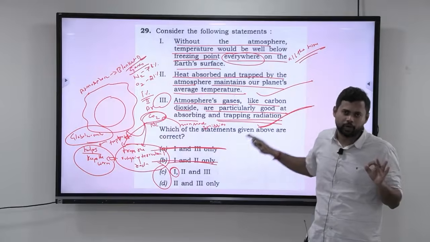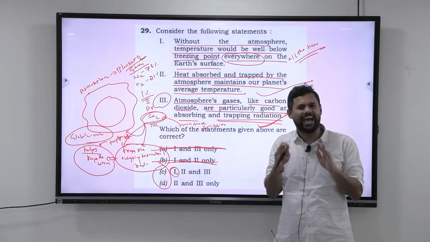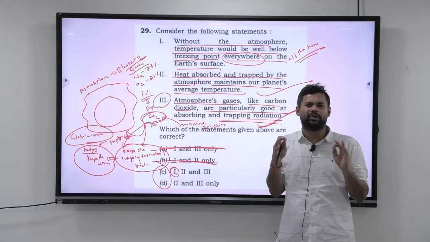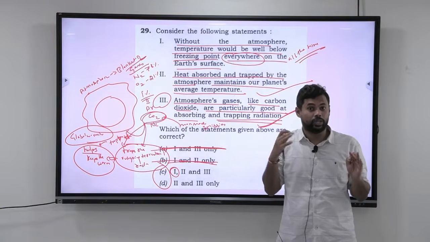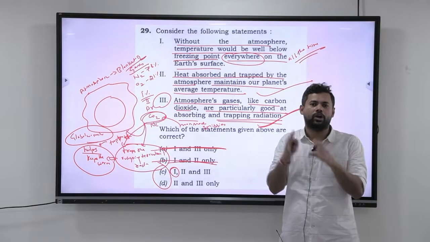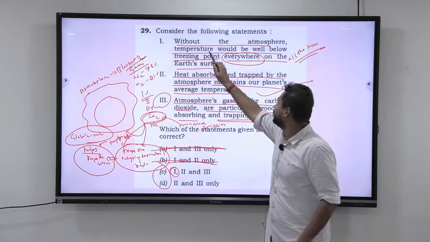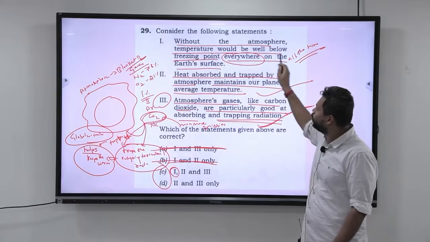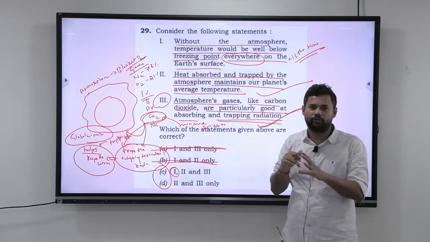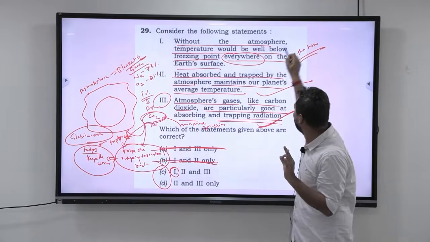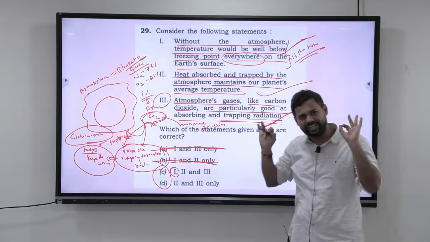So, when you come across such questions, it is okay. Don't try to overthink. Don't try to think what UPSC's interpretation is. What is your subject wisdom telling you? If your subject wisdom tells you that without the atmosphere, temperature would be well below freezing point everywhere on the Earth's surface, if you feel that overall the consequence is going to end up like this, it is fine. You can go ahead and tell it is correct.